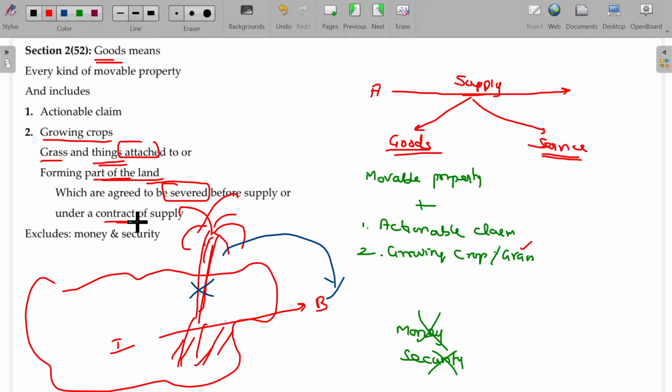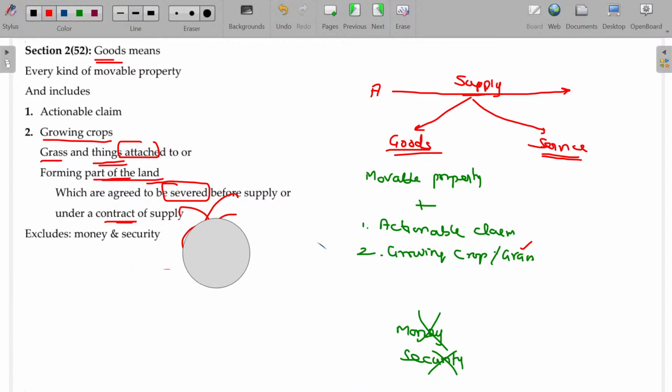If I'm selling only the trees, and he can sever the tree and take it along with him, then it's coming under goods. Clear? And it excludes money and securities. Hope you'll now be able to understand. Growing crops, grass, or anything attached to the land will also be goods, provided it is severed before sale, before supply.